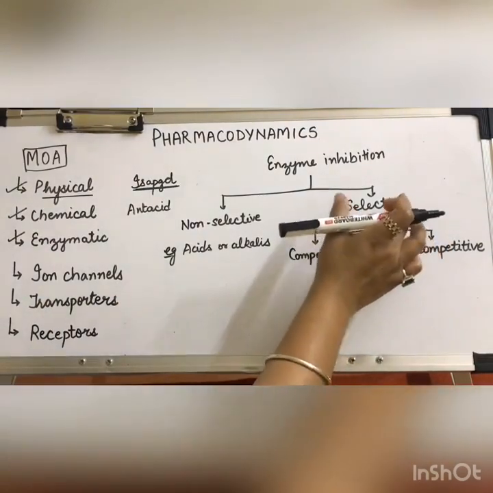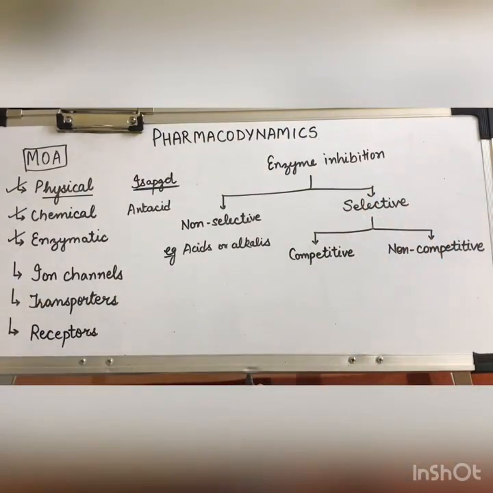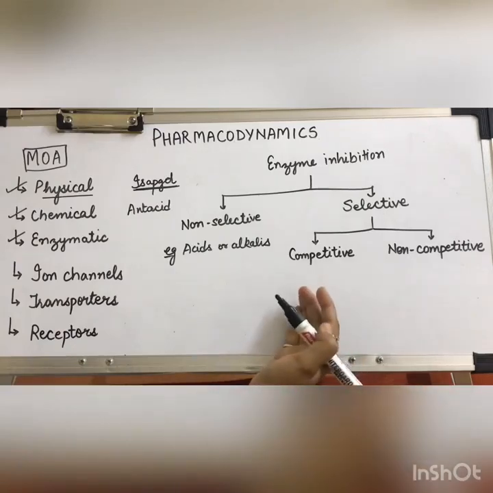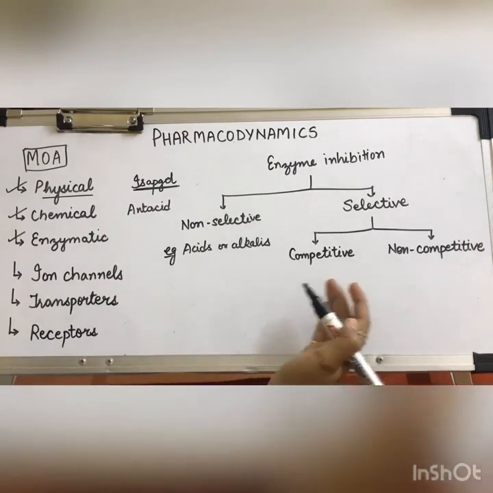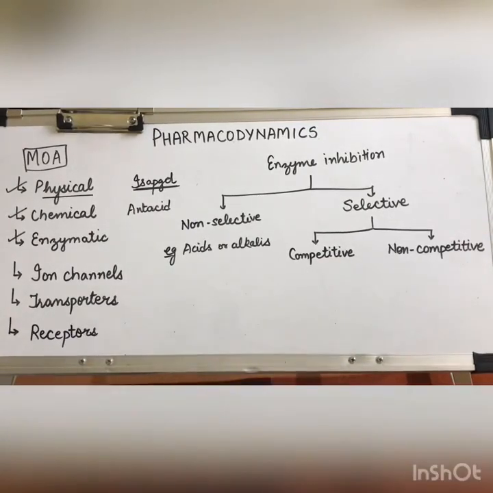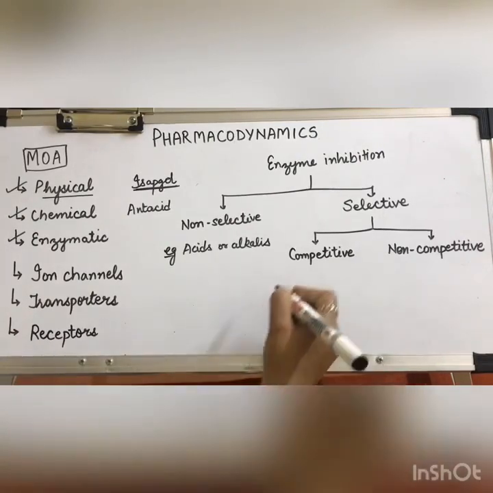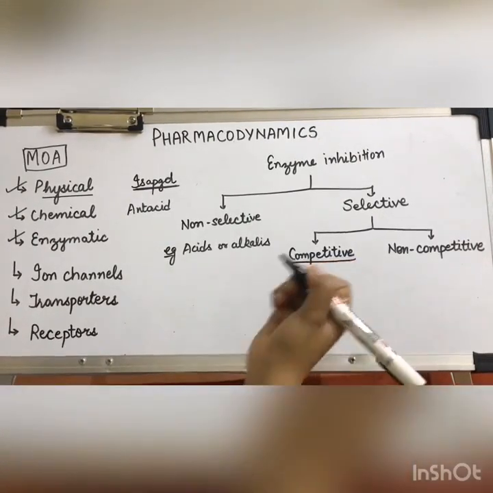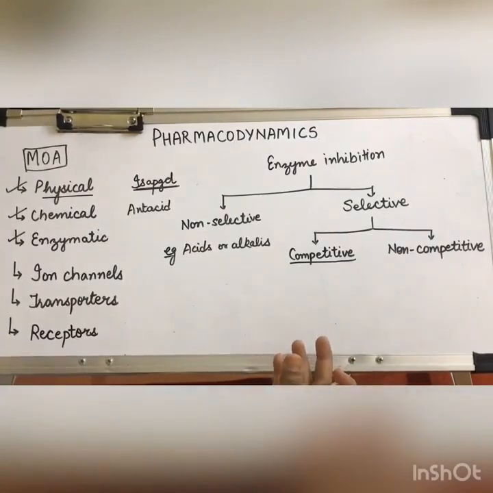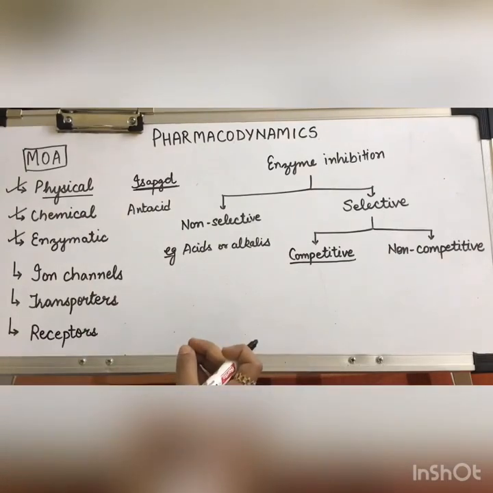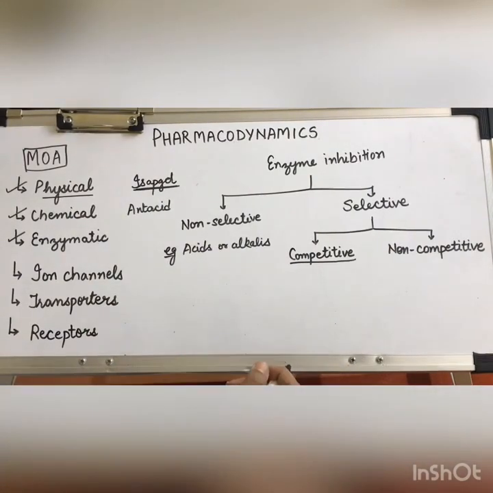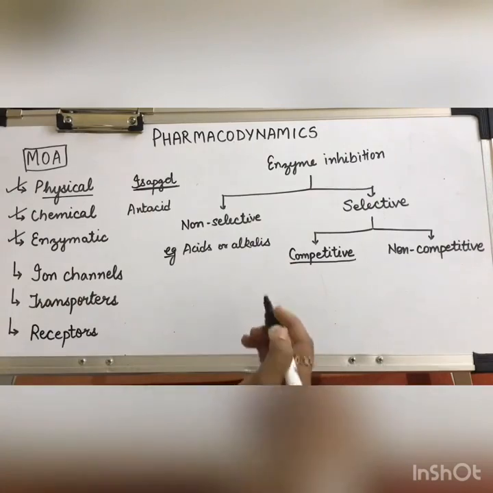Now, selective enzyme inhibition has two types, that is competitive enzyme inhibition and non-competitive enzyme inhibition. In competitive enzyme inhibition, as the name suggests, there is a competition, and this competition is between the substrate and the inhibitor because they are structurally similar.